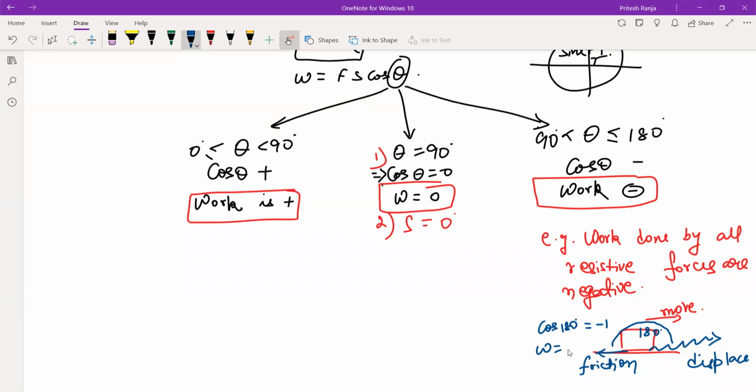So what will the work become? -F into s, because cos 180 is -1. Where did this minus sign come from? From cos 180. So we are seeing that work done by all the resistive forces is negative.